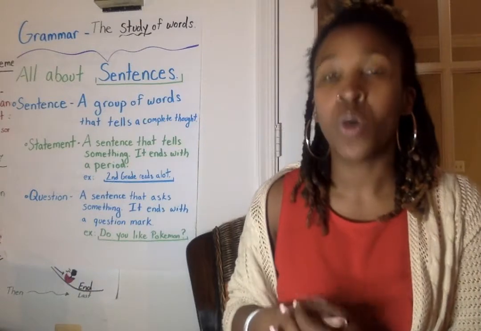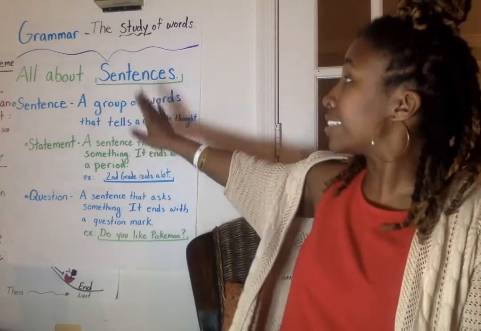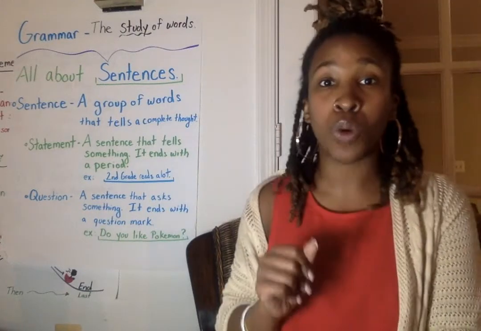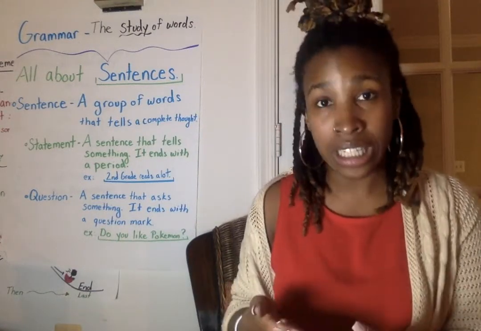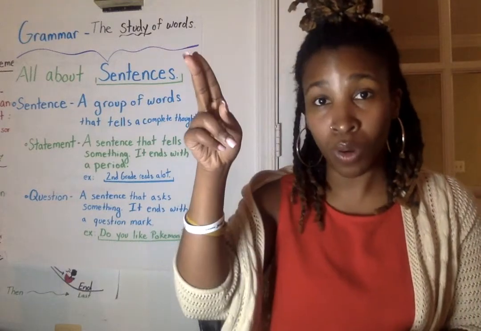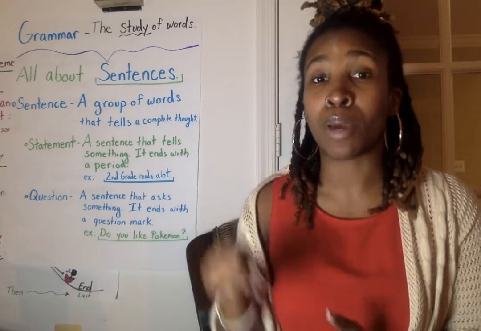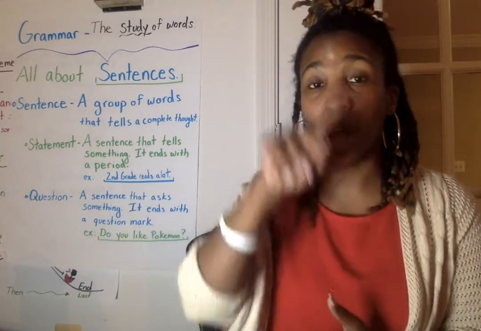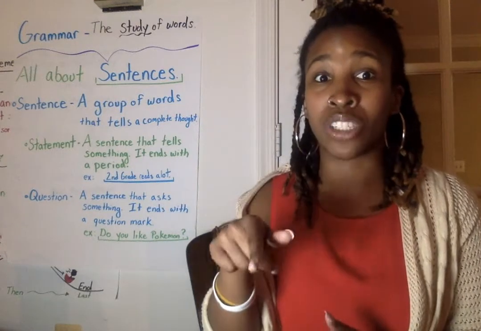Last time we met, we talked about sentences. We said that a sentence is a group of words that tells a complete thought. All sentences begin with a capital and end with a mark of punctuation. It could be a period, a question mark, or an exclamation mark.